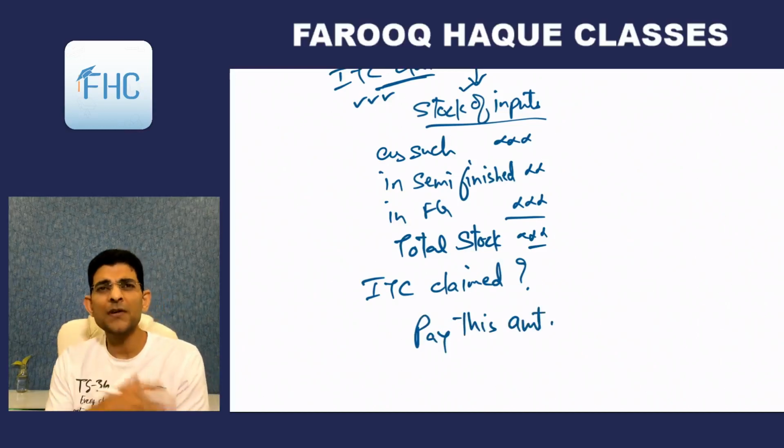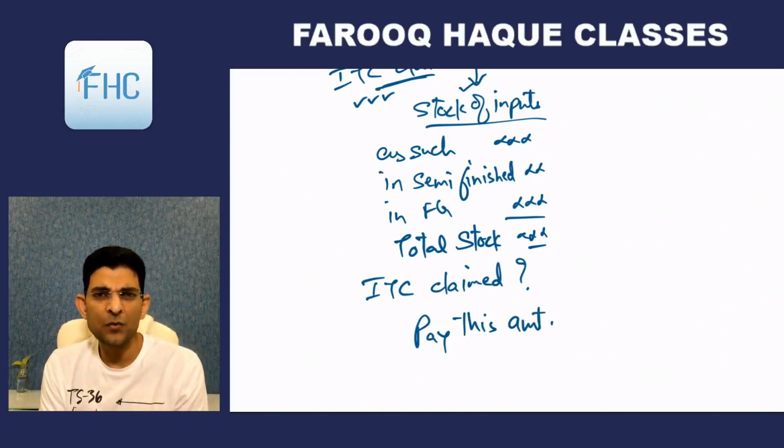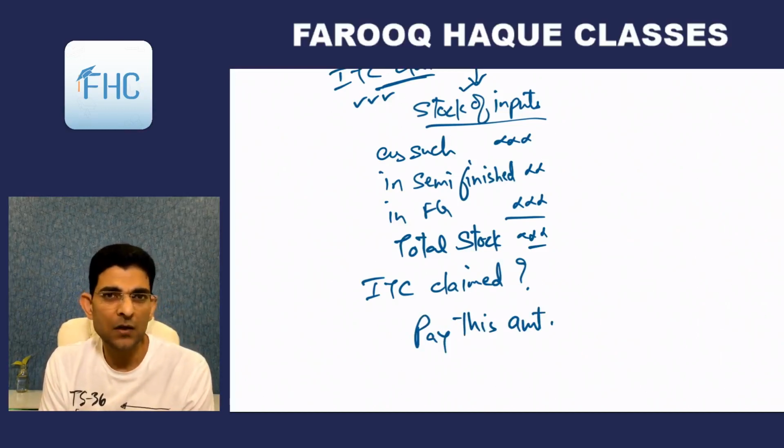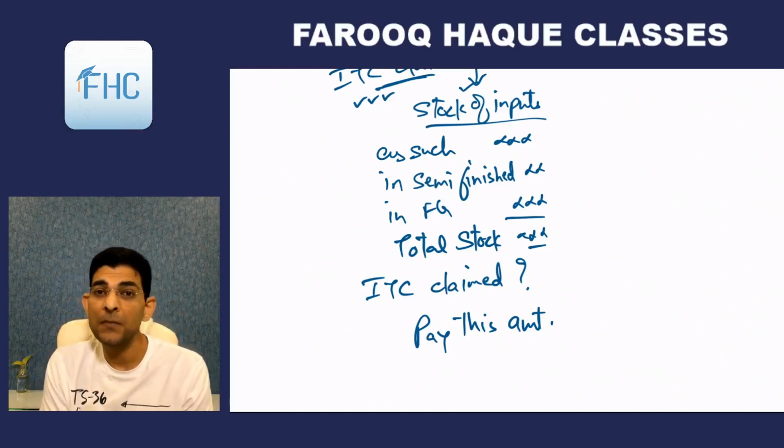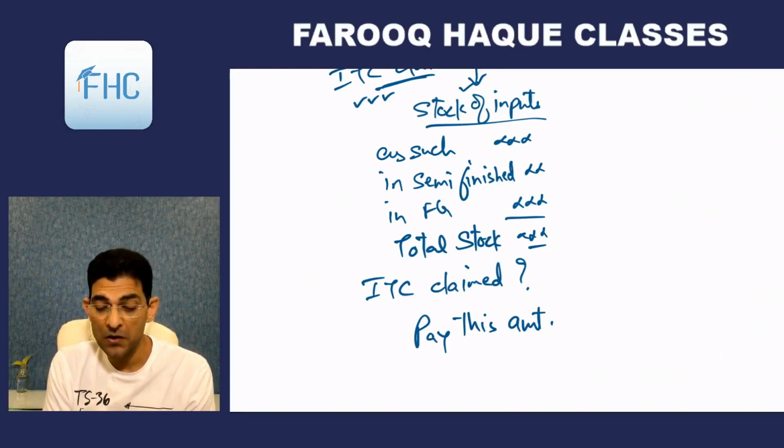Means basically you have to reverse the credit. So how do we reverse the credit? By debiting it to electronic credit ledger. If we have balance in credit ledger, that is the ITC balance, we'll debit it there. If no, then we'll have to debit it to cash ledger. Means we'll have to pay in cash. Okay, so you have to pay this amount, including on capital goods also.